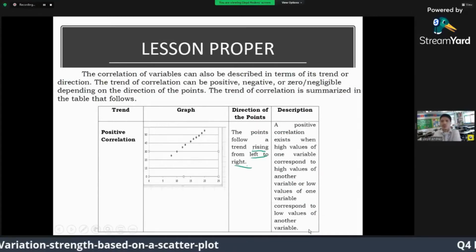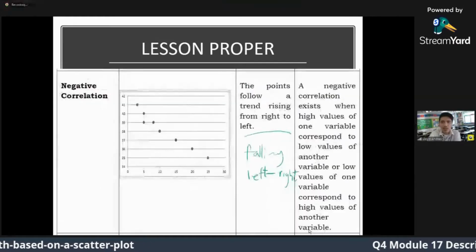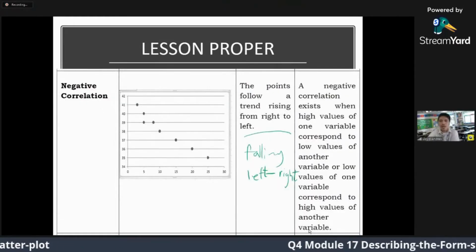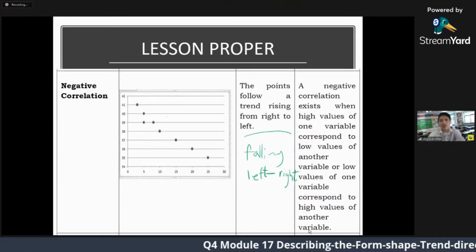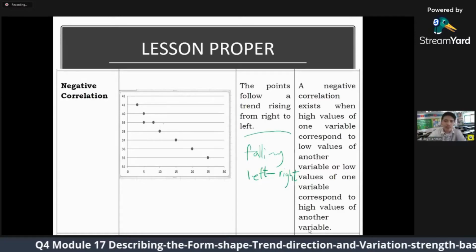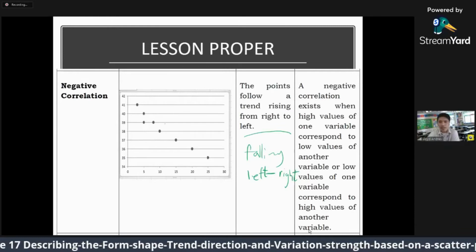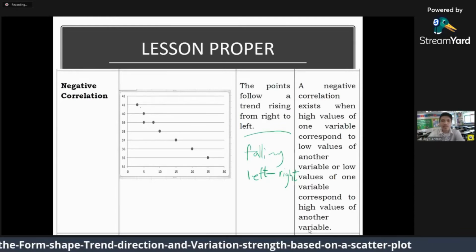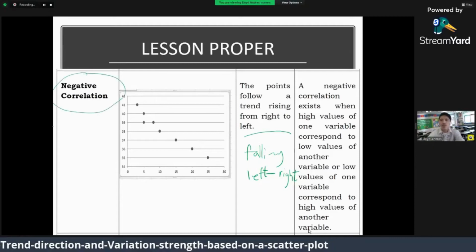Kaya sa libro is, ang iyahapod is lahi pod. So, anyway, description raman na. Basta, ingani ang itsura, pababa siya from left to right, then it is a negative correlation.